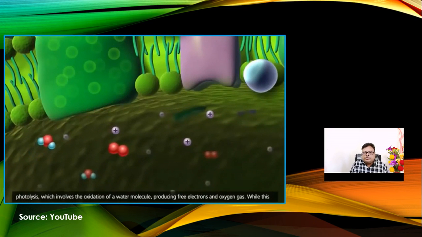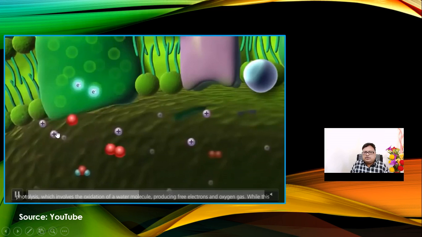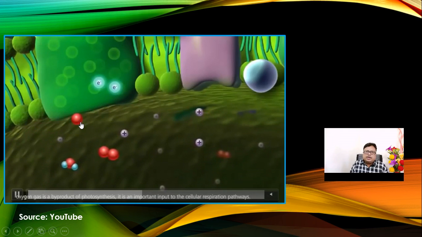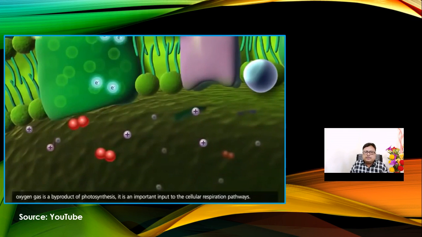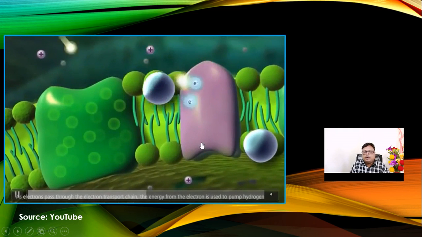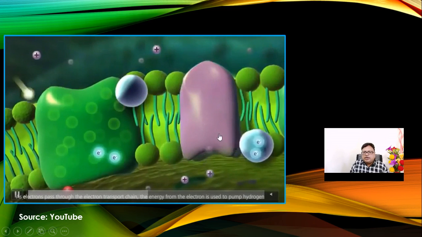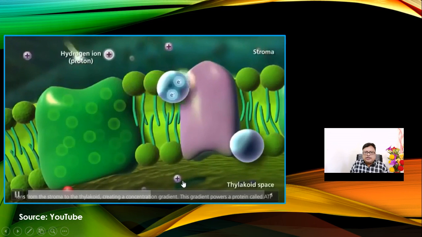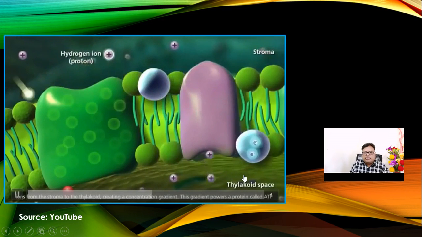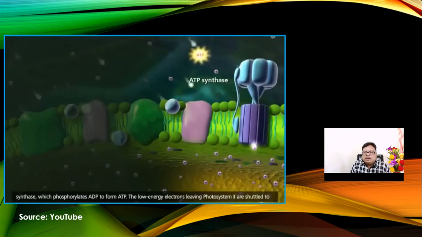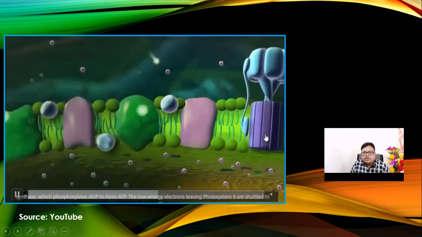Now, if this is the water molecule, after reaction with the electrons, it splits into oxygen and H plus, which are called protons. The electrons are transported through the intermediate chain of the thylakoid membrane, and your proton molecules come across this particular thylakoid. Depending upon the concentration of the hydrogen ions, this is the mill, also called the world's smallest rotor, that is the ATPase complex.